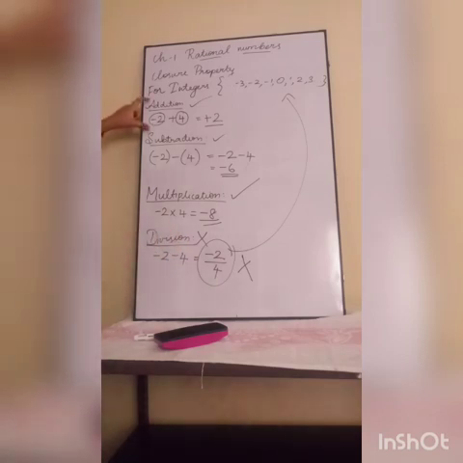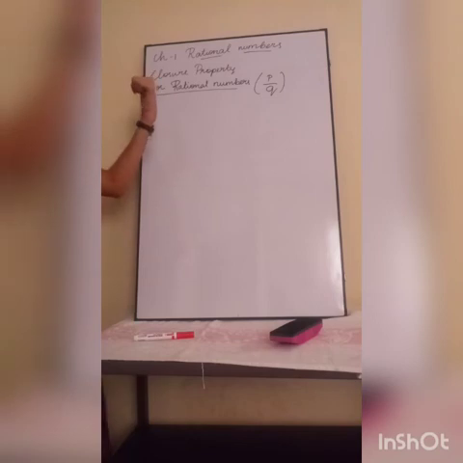So, integers are closed under addition. Integers are closed under subtraction. Integers are closed under multiplication. Integers are not closed under division. Now, this is the main topic in this chapter, which is rational numbers.